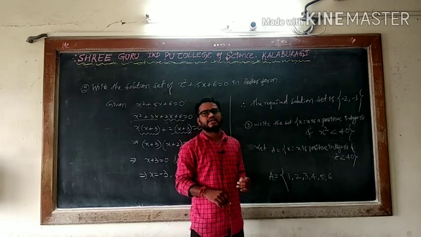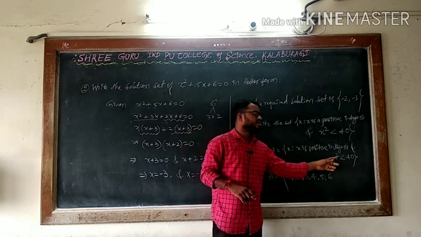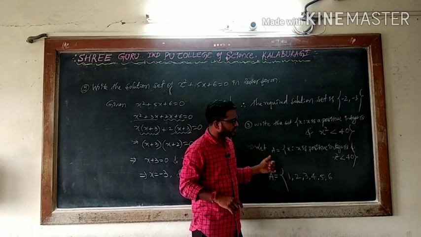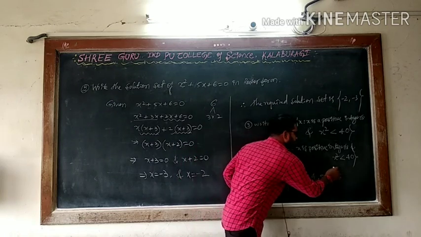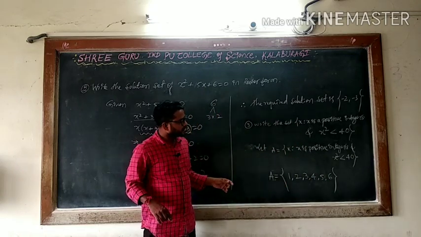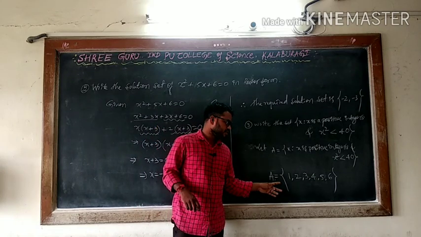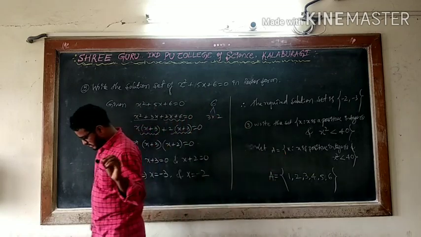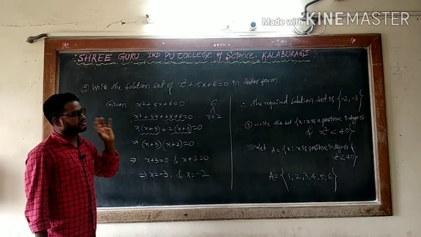Then 7 square. When I am taking 7, square will become 49. But 49 is more than 40. He is asking only less than. Means when you are considering x value, it should be less than that. Means I will terminate. Means I will finish here. Means what is the required roster form? A is equal to 1, 2, 3, 4, 5, 6. This is the roster form of the given.